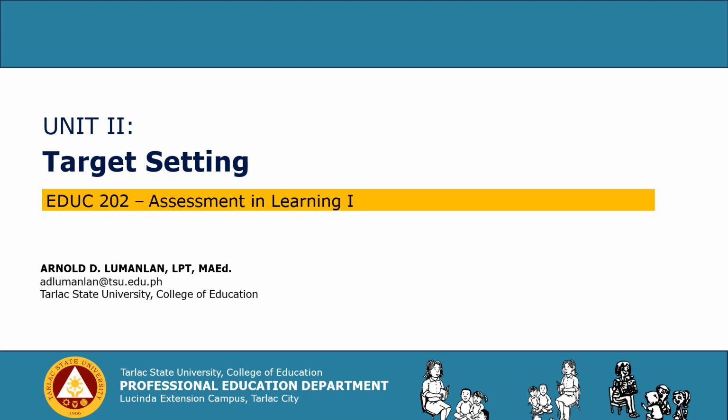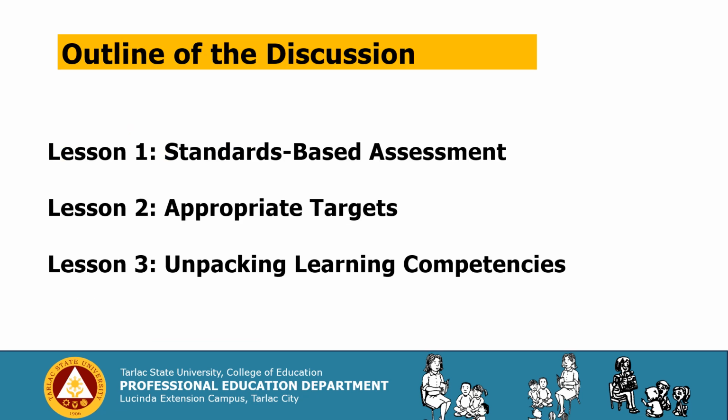Let's now move on to Unit 2, which is the target setting in EDUC 202 Assessment in Learning 1. This is the outline of the discussion. For Lesson 1, we have Standards-Based Assessment. Lesson 2, we have Appropriate Targets. Lesson 3, Unpacking Learning Competencies.